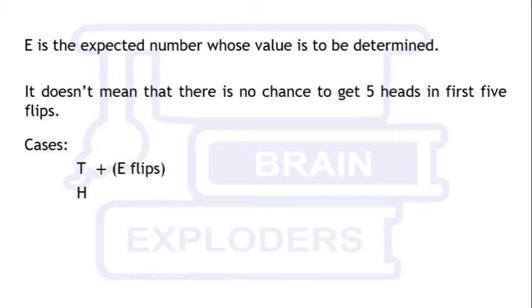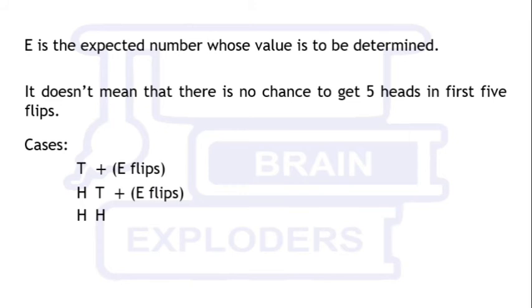Now if we get a head, there is a possibility that we get 4 heads in the next 4 flips, and hence the expected number of flips is something different. So we will divide this case into two sub cases. Maybe the next flip is tail, or it is possible that the next flip is head. If we get a tail, we can expect E more flips to get 5 heads in a row.